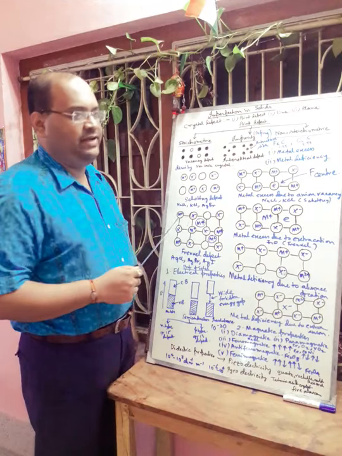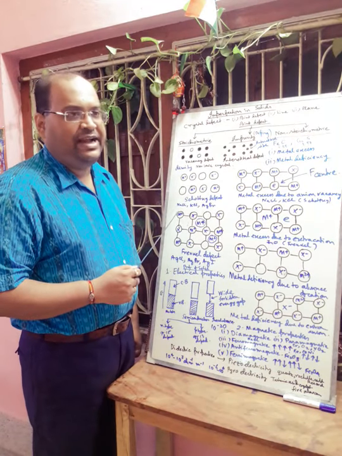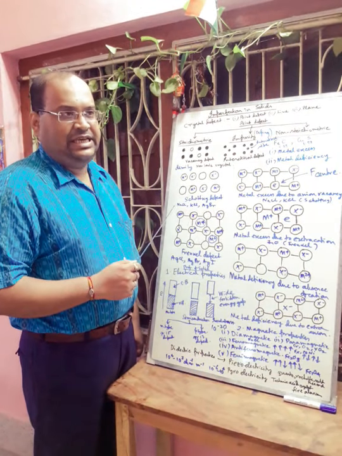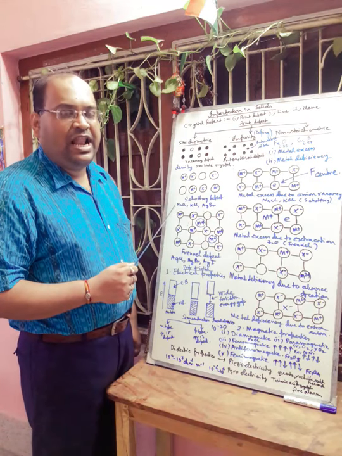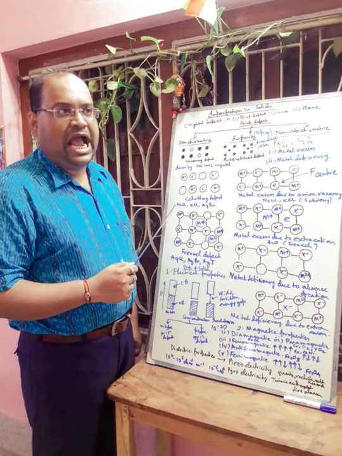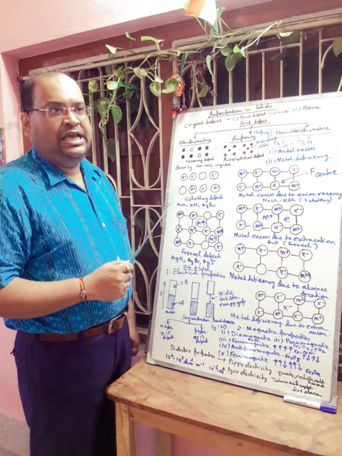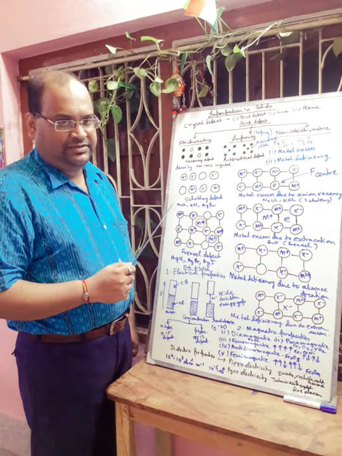Now what is Schottky defect? The point defect that arises in an ionic crystal due to the missing of equal number of cations and anions from the crystal is called Schottky defect.